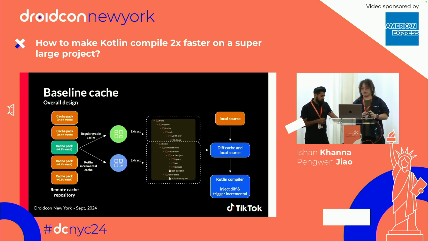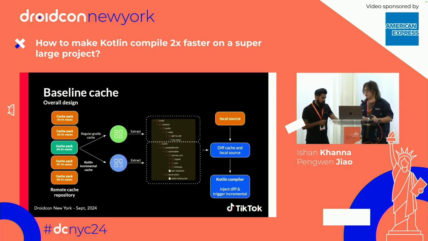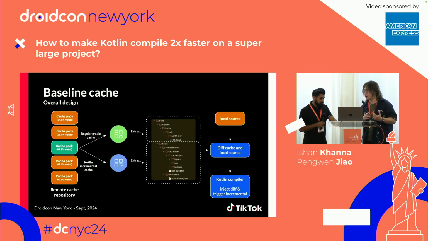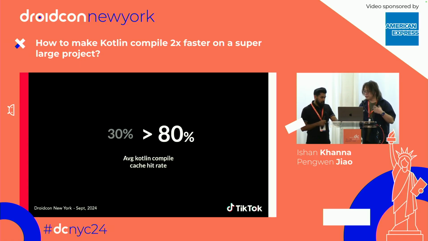Okay, now let's review the overall design of baseline cache. Besides the regular Gradle cache, we will have a new system called baseline cache, which will first use the Kotlin compiler parameters to query the closest cache pack, and then put it into the right place, and then finally notify the Kotlin compiler to handle the rest of the dirty files. After applying this solution, our Kotlin compiler task cache hit rate increased from the 30% level to the 80% level.